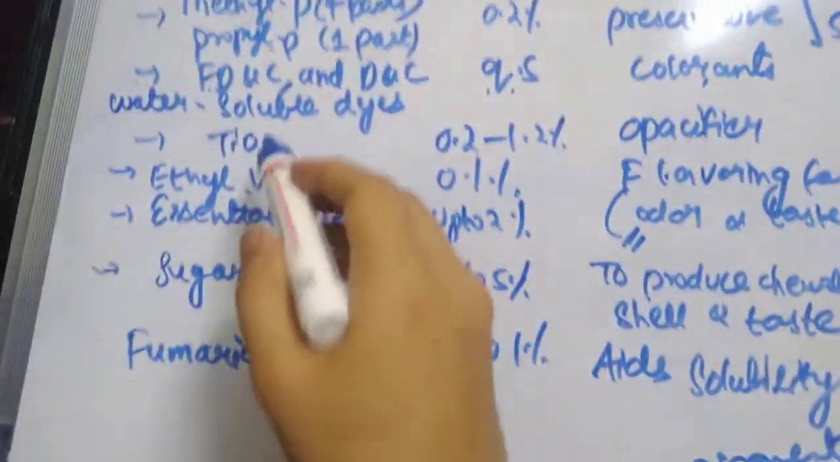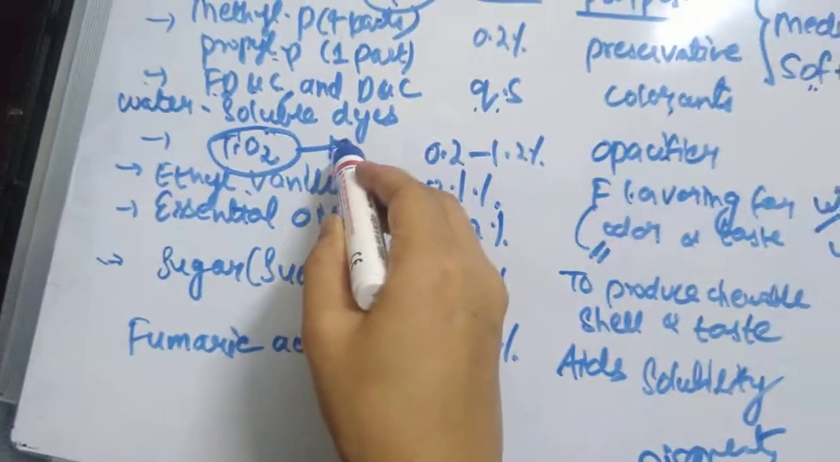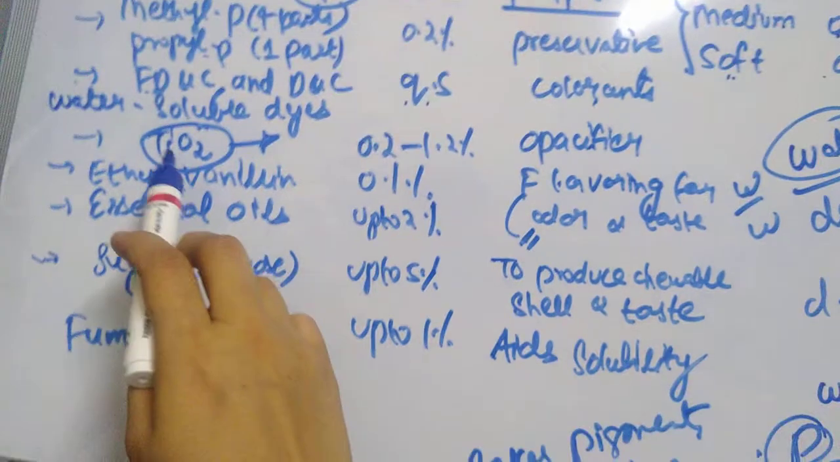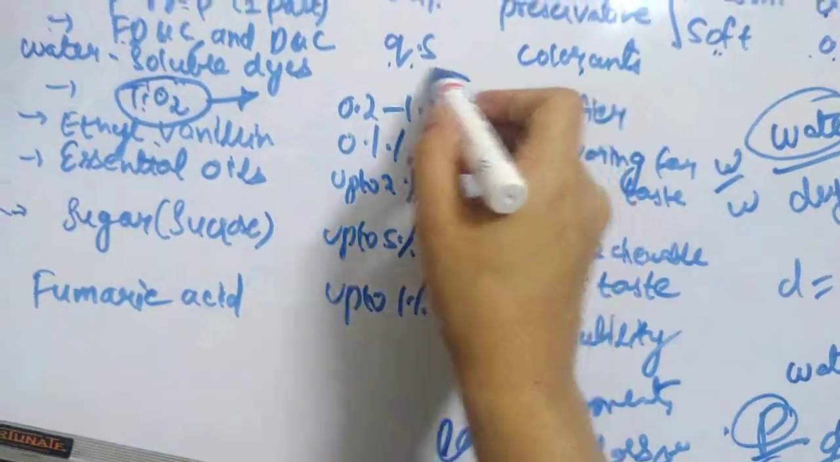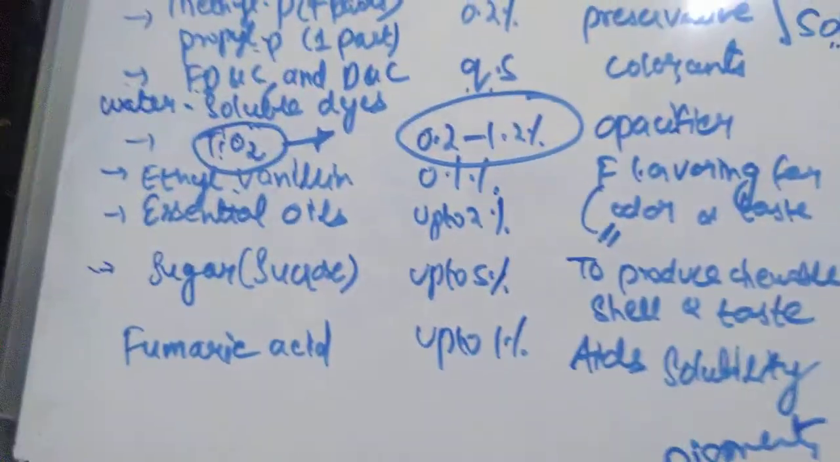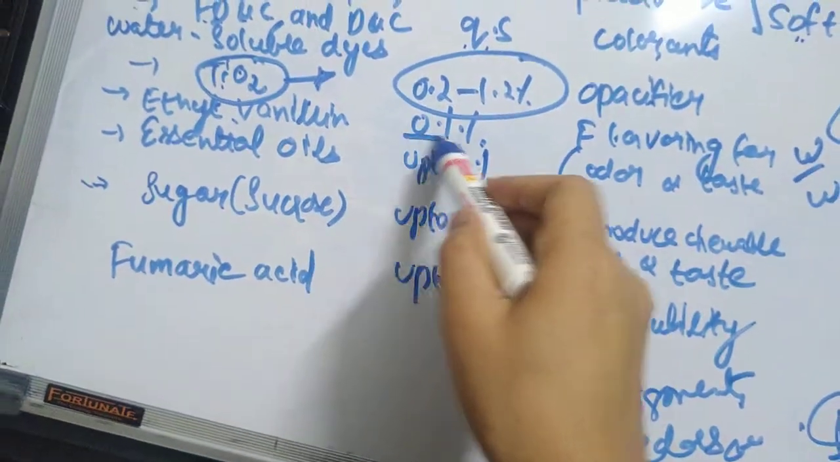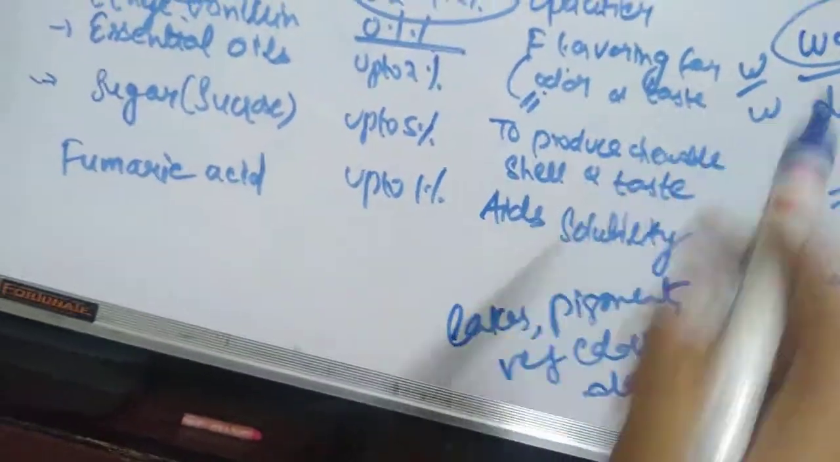Next, titanium dioxide. I have already told you it is the widely used opacifying agent. To impart opaqueness to your capsule shell, you use this as an opacifying agent, and the concentration of titanium dioxide ranges from 0.2% to 1.2%. Next, ethyl vanillin. It is used in the concentration of 0.1%. It acts as a flavoring agent to give pleasant odor and taste.